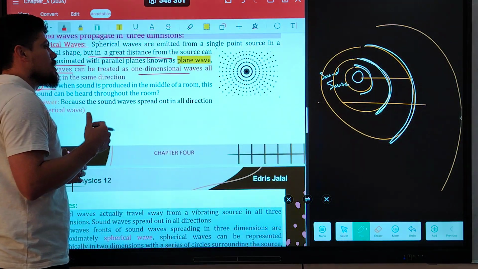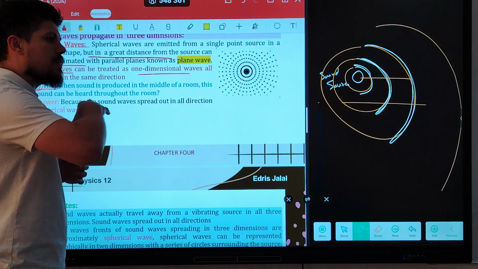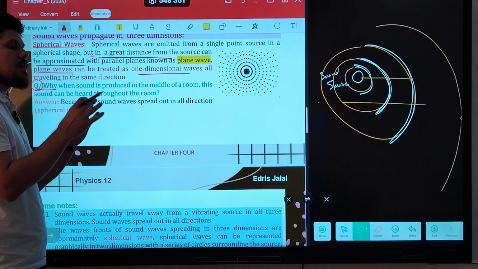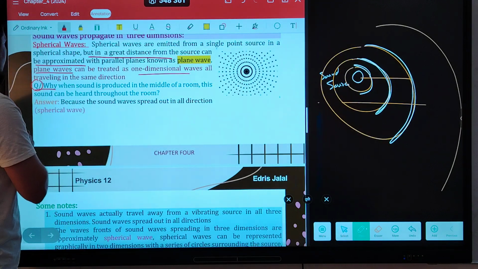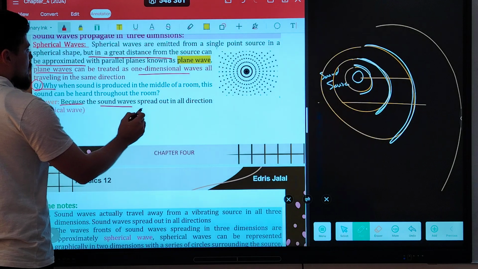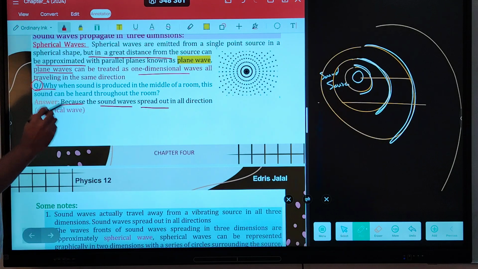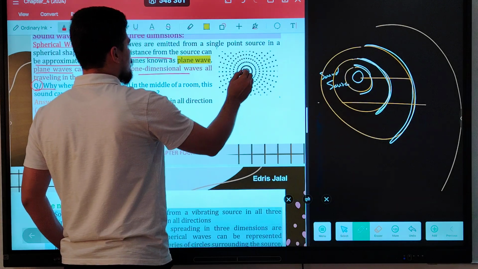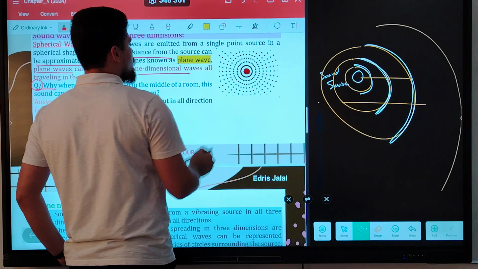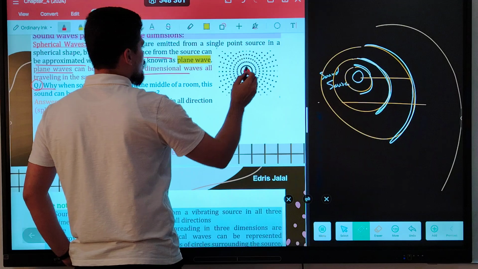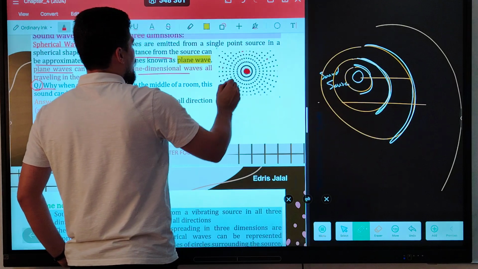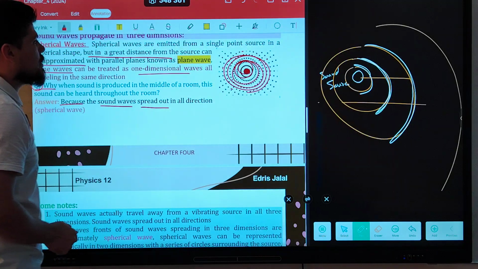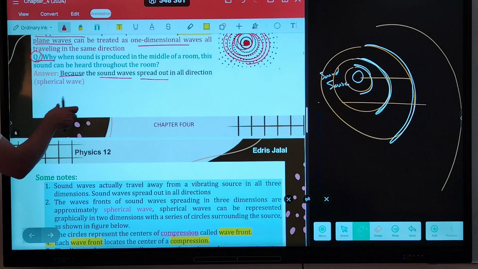When someone is talking, this sound is propagated in all directions as a shape of spherical wave, because the sound wave spreads out in all directions. In which direction? In all directions. For example, if this point is a sound source, this sound is produced in all directions in the shape of spherical wave.